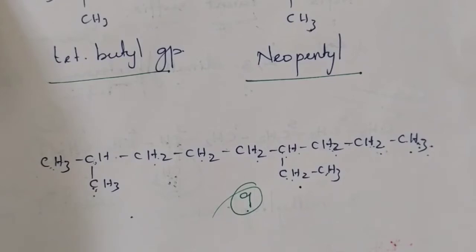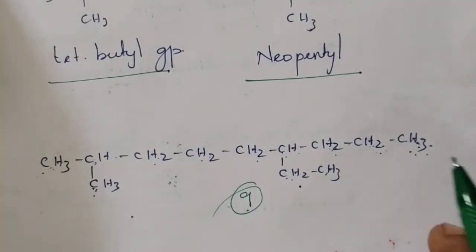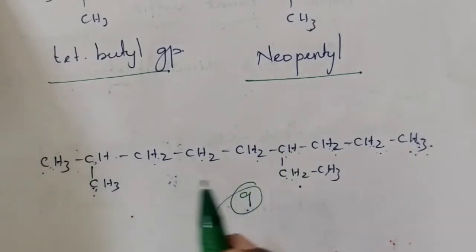Before we name this compound, we have to select the position of the substituent. For finding the position, we have to give numbers to the carbon chain. While numbering, we can start from this side or this side, no problem. Which side we want, you can choose. But one condition is there: the substituted carbon should get the least number.